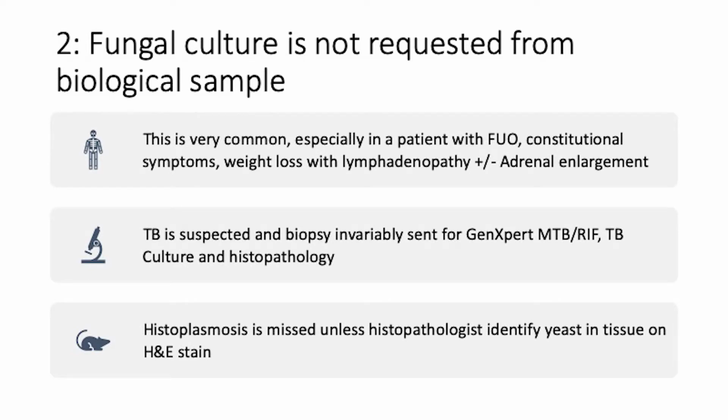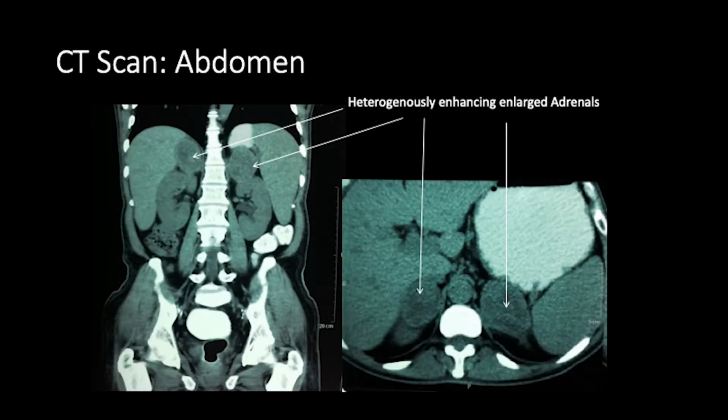Let me give you another example, and this mistake was made by me. This gentleman had a prolonged, undiagnosed fever with constitutional symptoms, weight loss, and adrenal enlargement with lymphadenopathy. In India, tuberculosis is always there when somebody has constitutional symptoms, fever, lymphadenopathy, and adrenal enlargement. Look at this CT scan of the abdomen: there is a bulky adrenal with foci of necrosis within the adrenal gland, right? I was confident that I was very likely dealing with tuberculosis in this gentleman.